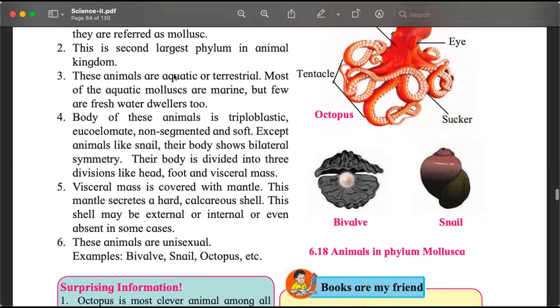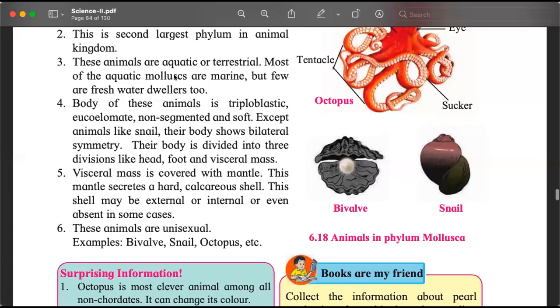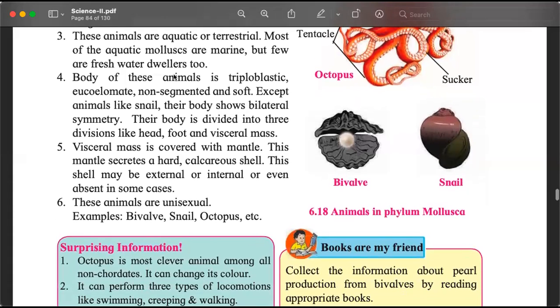So the largest phylum is Arthropoda, second largest is Mollusca. Aquatic or terrestrial, that means some of them live in water, and some of them live on land. And those that live in water, they live in both marine water and fresh water.